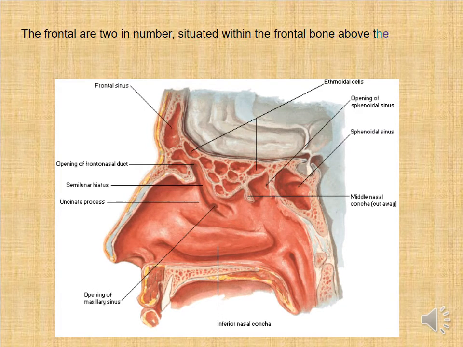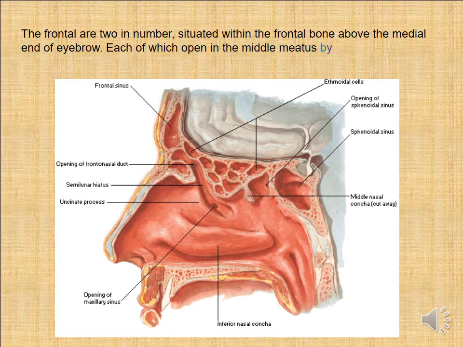The first group is the frontal air sinuses, 2 in number, situated in the frontal bone above the medial end of the eyebrow, within the upper border of the orbit, the superior orbital edge, each of which opens in the middle meatus by the ethmoidal infundibulum.